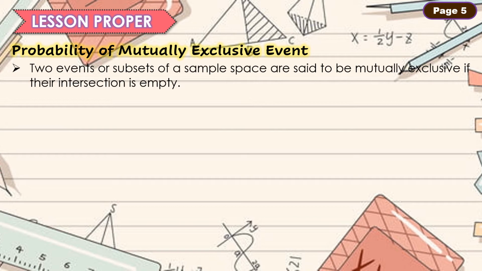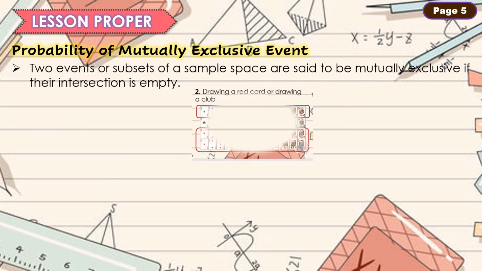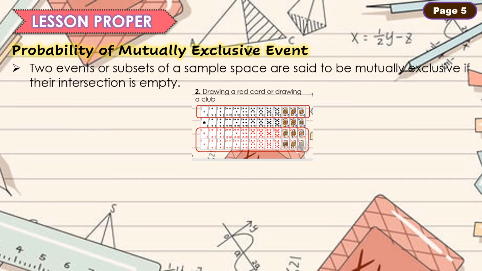Meaning, ang elements ni first event at ni second event ay wala silang magkatulad na subset. Halimbawa sa example number 2, red card ang first event natin, and drawing a club ang second event. Wala silang intersection. Kaya ang intersection ng mutually exclusive event ay empty.